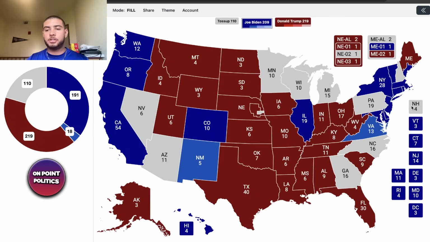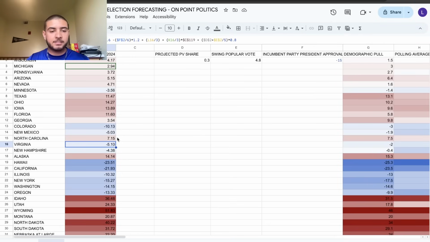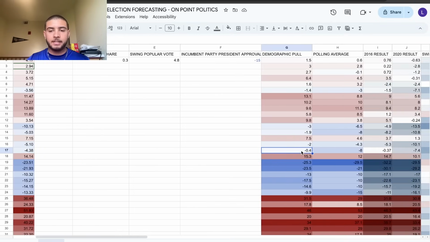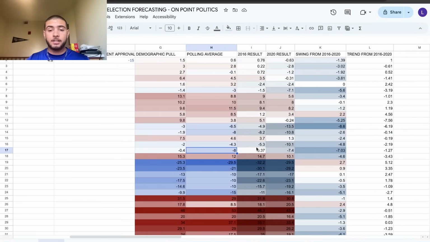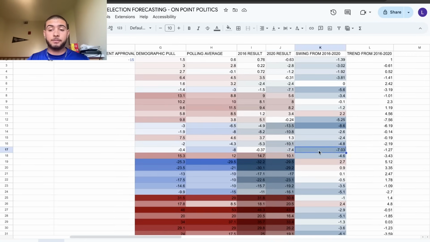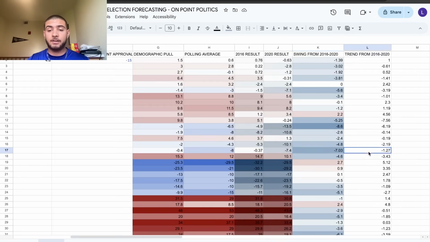The next state I want to do is New Hampshire. That state is a 4.4 percentage point victory for Biden. The demographic result only has him up by 0.4. The polling average has him up by 8 percentage points. The result in 2016 was very small, including the 2020 shift was a big difference. That swung the state 7 points to the left.